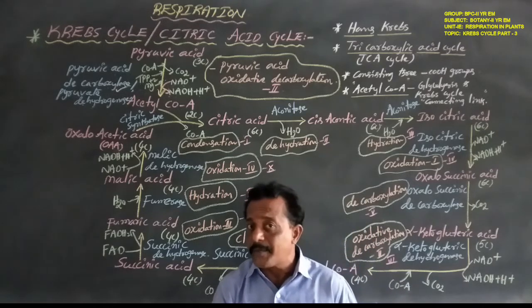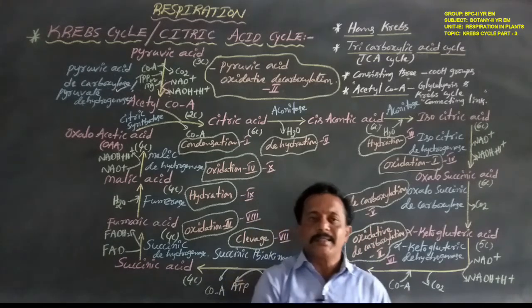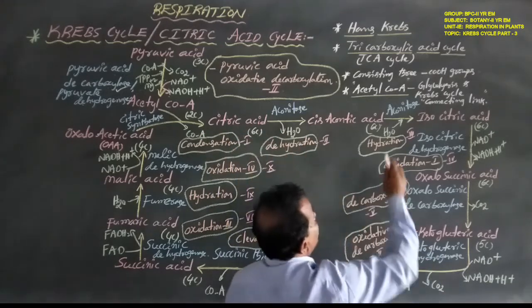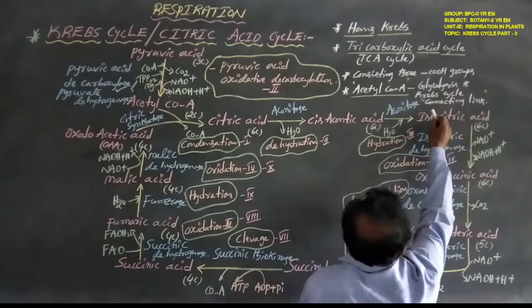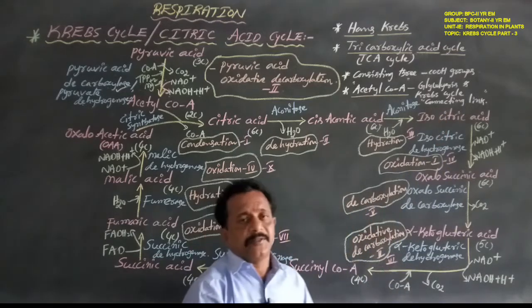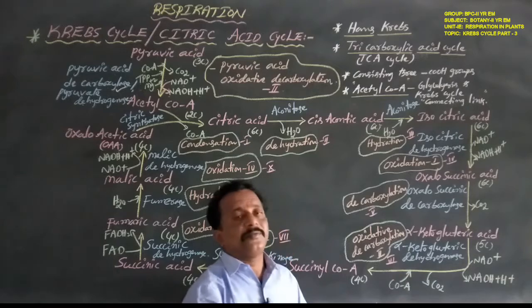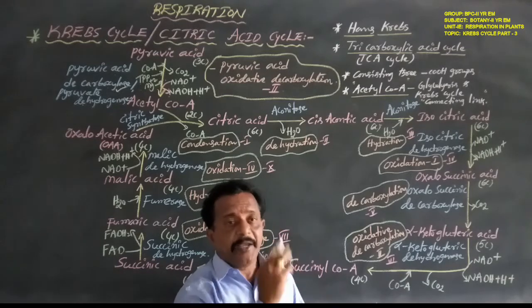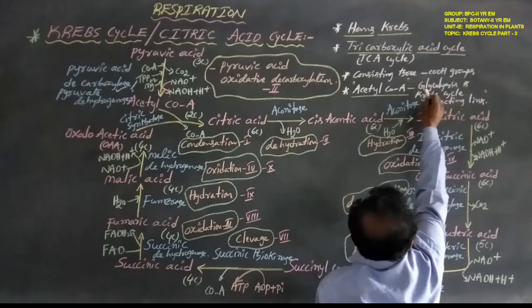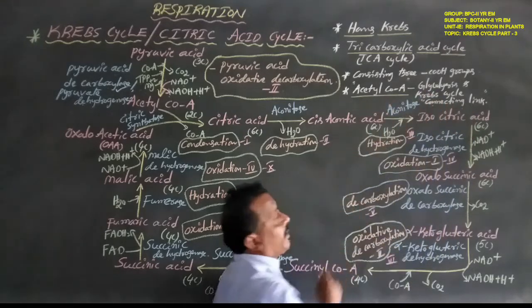Mitochondrial matrix, or Krebs cycle. So the 2 carbon compound is acetyl coenzyme A. Between glycolysis and the Krebs cycle, this is one connecting link. Acetyl coenzyme A is also known as the connecting link between glycolysis and the Krebs cycle.